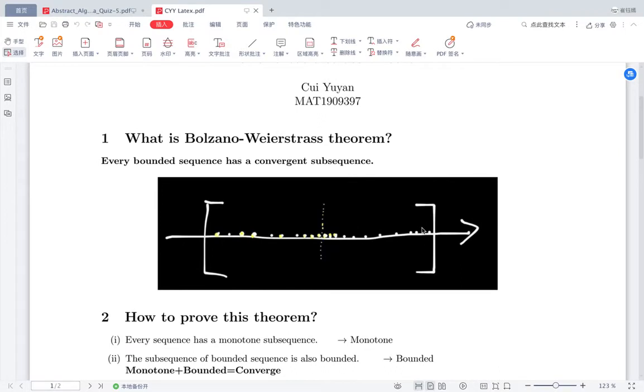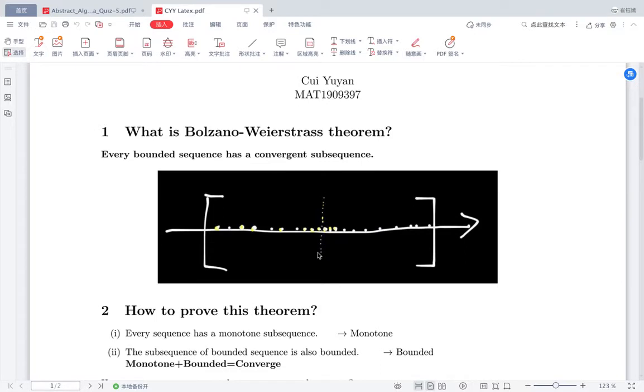Let's look at this picture. This is a number axis. We discuss the sequence in this closed interval. Perhaps the sequence itself doesn't converge. We use white dots, and the distribution is in a mess. But we can find several of these points. The color is yellow. They form a subsequence that is convergent. So how should we prove this conclusion? In other words, how do we find a convergent subsequence in such a bounded sequence?